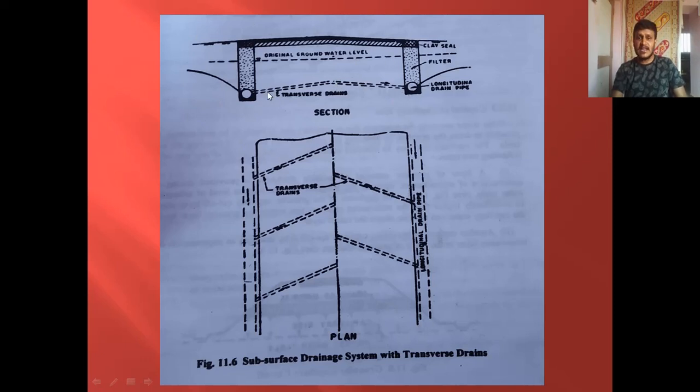Now these transverse drains are provided at a depth relatively more than 1.2 meter below subgrade level, so that the groundwater table will not rise above this transverse drain. So even if it is rising, the water is collected in the transverse drains and then moved to the longitudinal drains, and these transverse drains are provided at regular intervals along the length of the drain. So that concludes the first one.